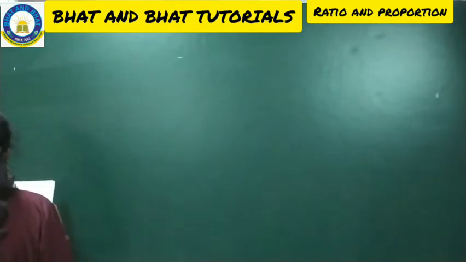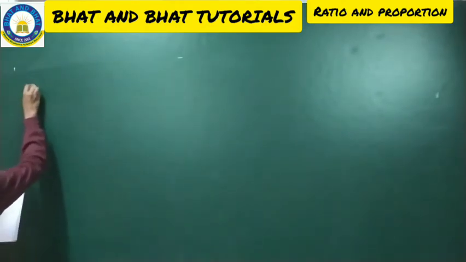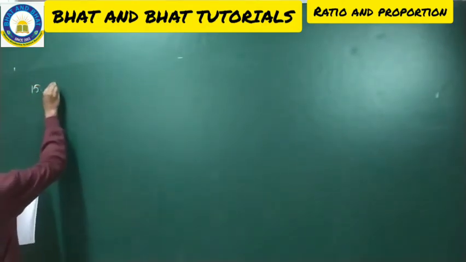So well, let's move on to today's session. We'll be starting on with the 15th question. Have a look into the question number 15.